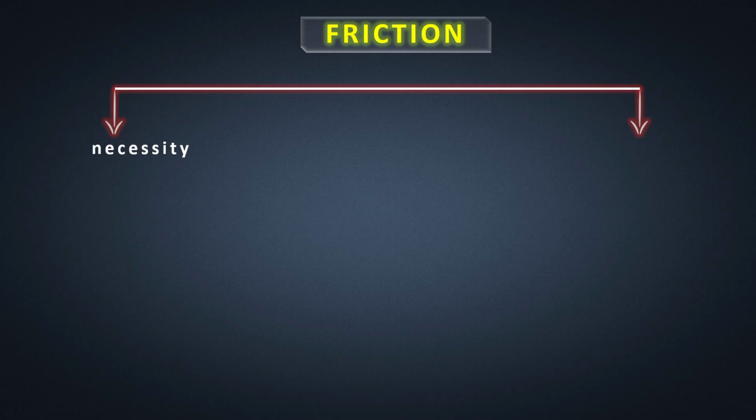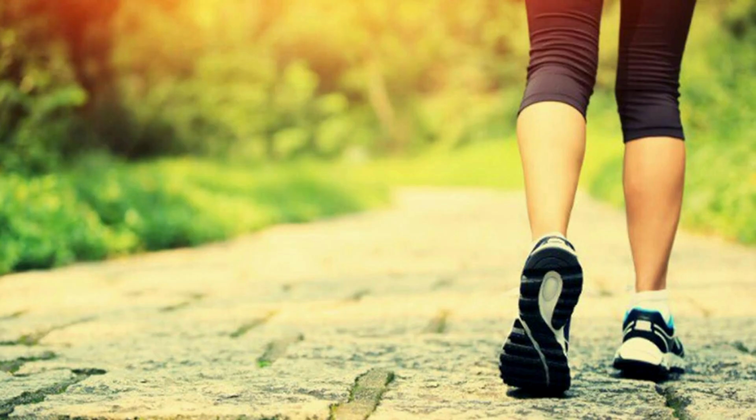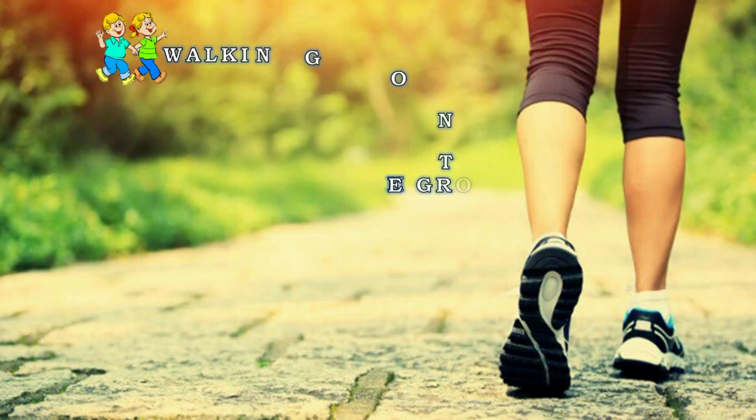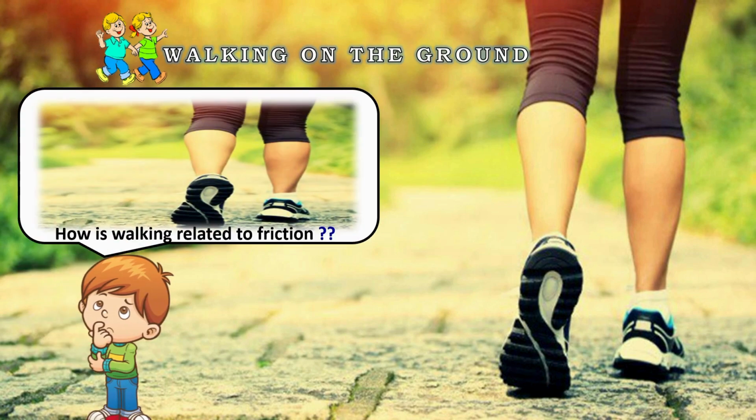In some cases, friction is a necessity and in others it is an evil. Now let us take a look at the cases in which friction is a necessity, like walking on the ground. How is walking related to friction?